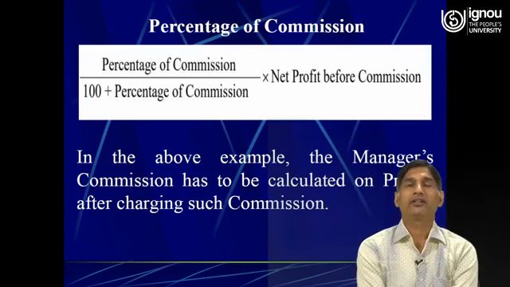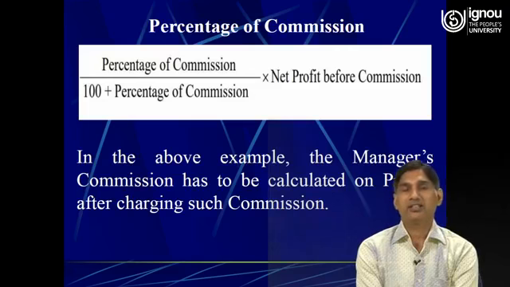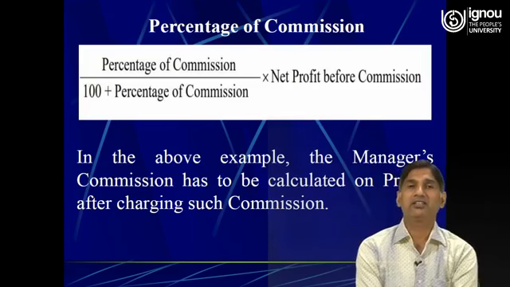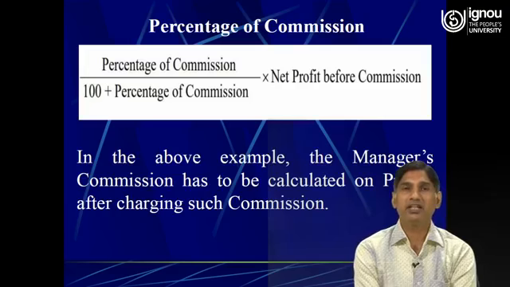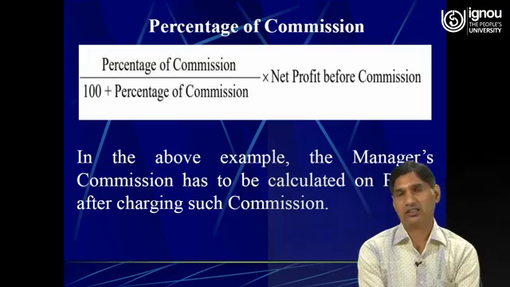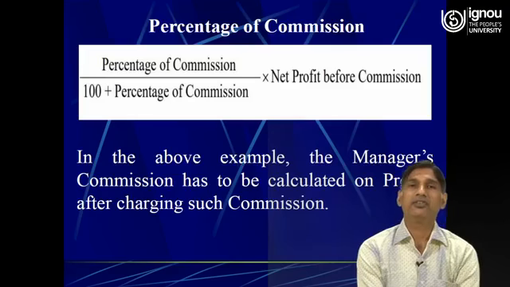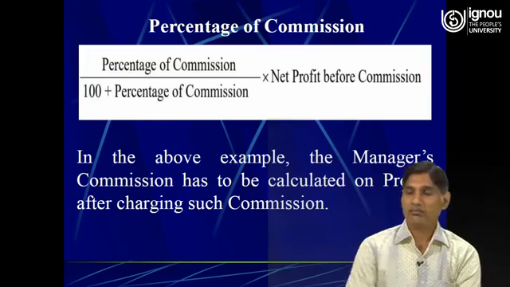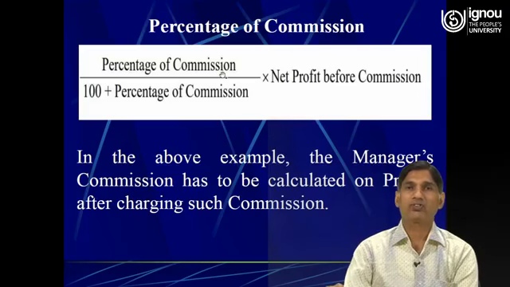So when in the adjustments as additional information it is given that the manager's commission has to be calculated on profit after charging such commission, then we need to apply this formula. If the percentage of commission is 10%, then it is 10% divided by 100 plus the percentage of commission.